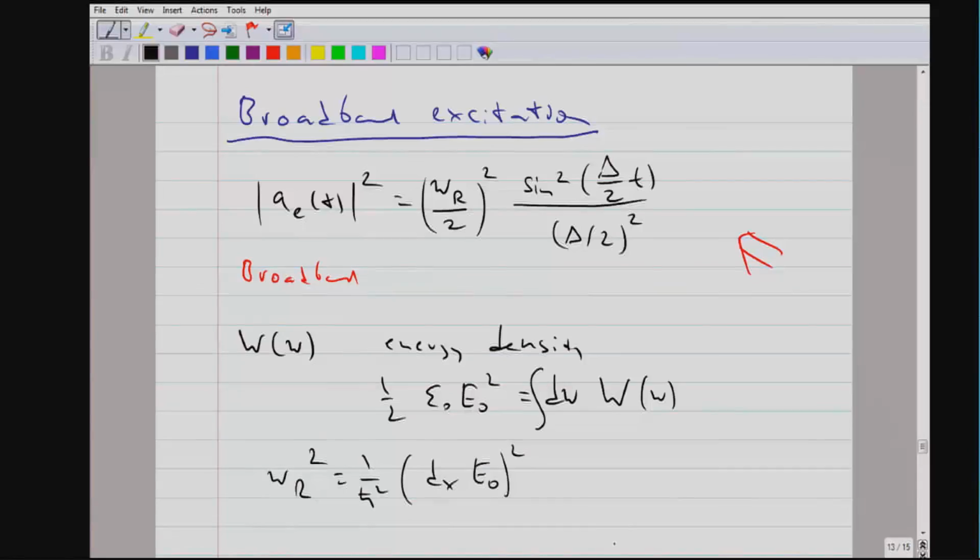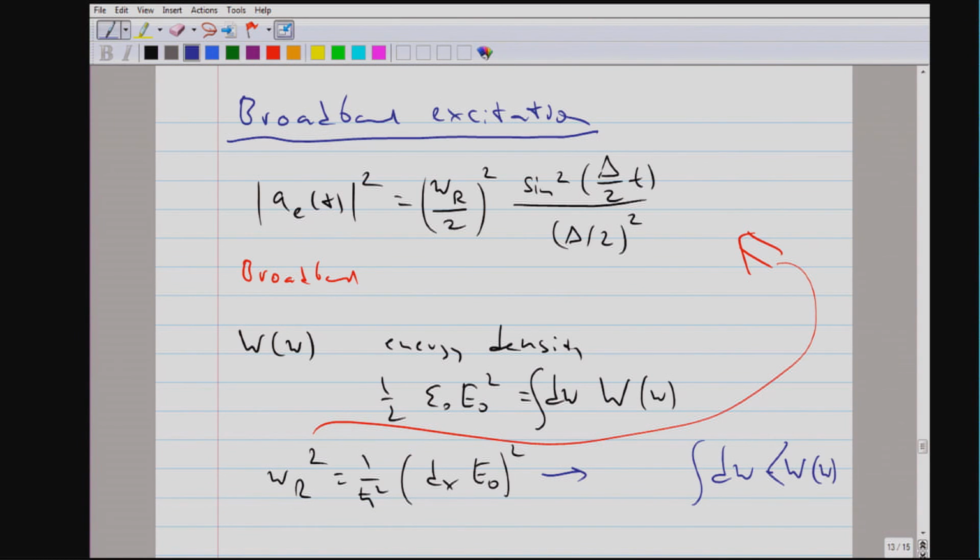So this means we will replace the Rabi frequency in this formula by an integral over the energy density of the radiation.